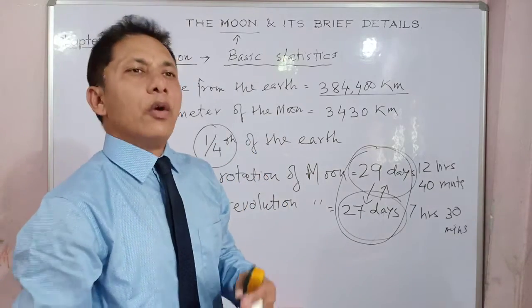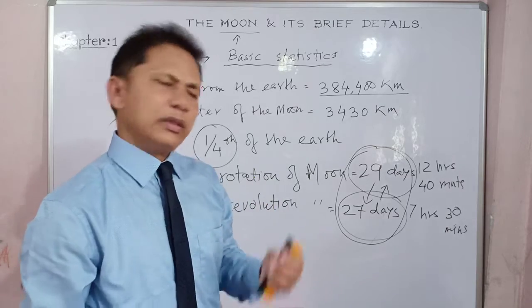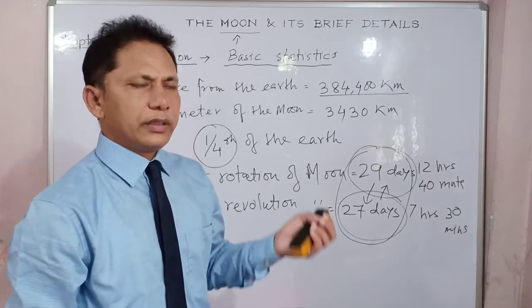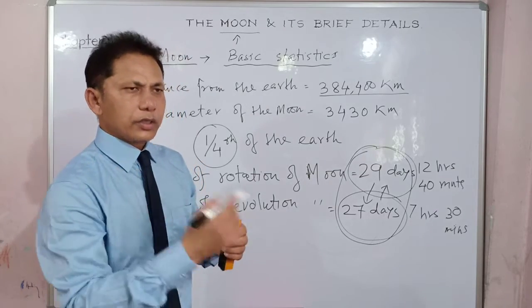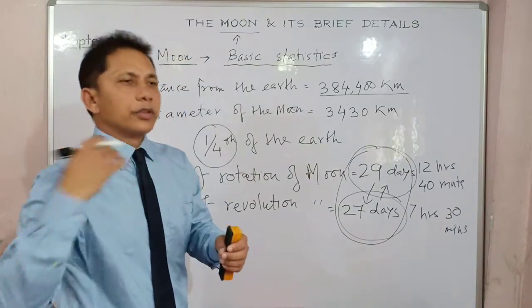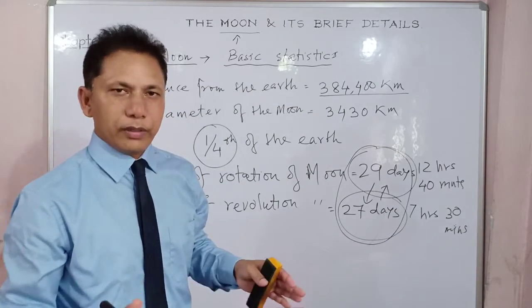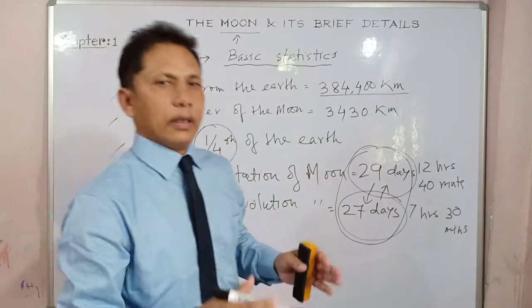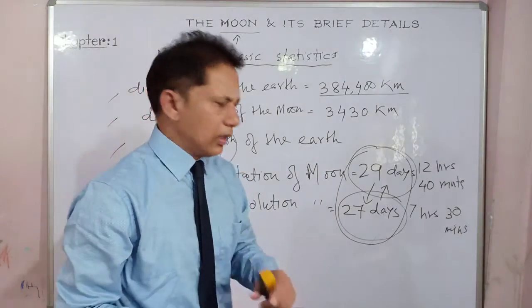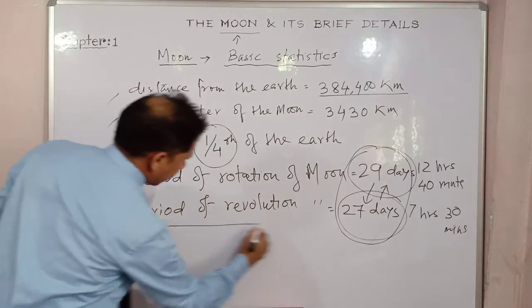Got my point? If the question becomes why the same side of the moon is visible from the Earth, this is a common question that comes every alternate year. Since the period of rotation and the period of revolution of the moon are almost the same, 27 and 29 days respectively, we see only one side of the moon from the Earth. Clear?